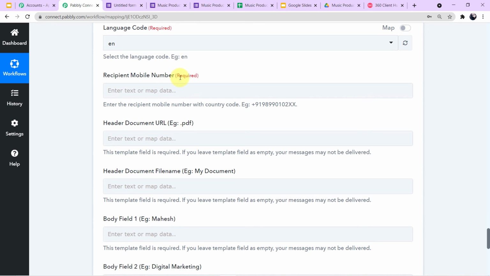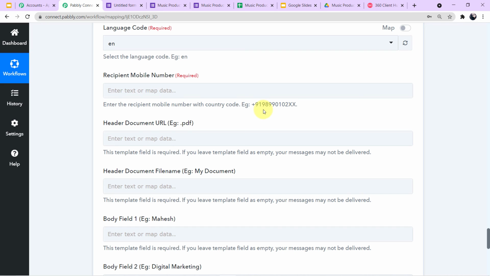Now we have to map the recipient number. Guys, first read the description here, what is written. Enter the recipient mobile number with the country code, example +9198990102XX. So it is clearly mentioning that the numbers should be written with the country code.